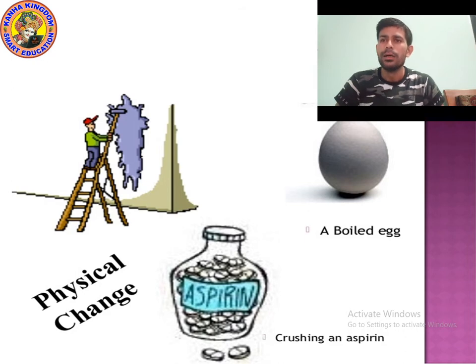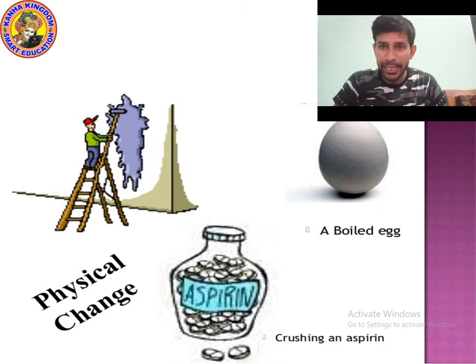And kids, when we paint our house, after 1 year, 2 years, what happens? The shine of the color gets decreased because the color starts disappearing. Suppose I did the red color to the wall of my house. After 1 year, what will happen? It will fade away. The color will fade away.